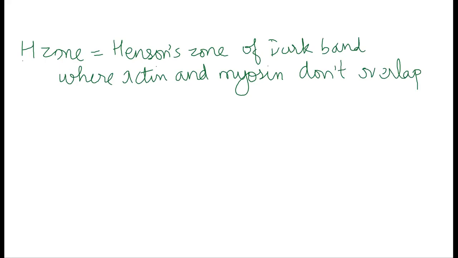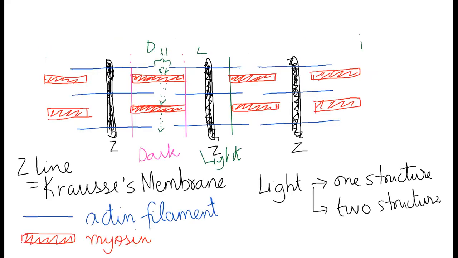So there's going to be the Z line. On either side of the Z line there are actin filaments. Actin filaments will have myosin filaments in between them. In some areas, the myosin filament will overlap the actin, and in between it will not. Now, if you look at the dark band, the distance between these two pink lines, can you also say that it is the maximum extent of the myosin filaments?